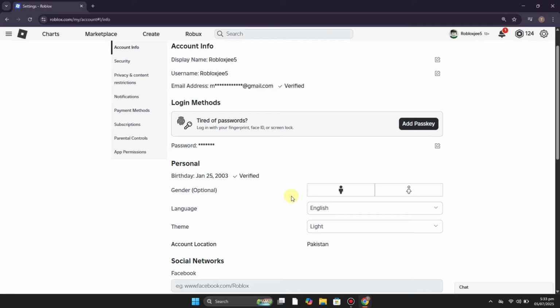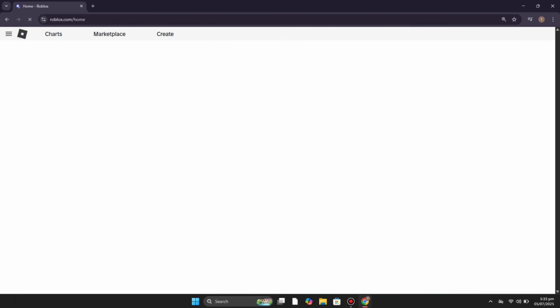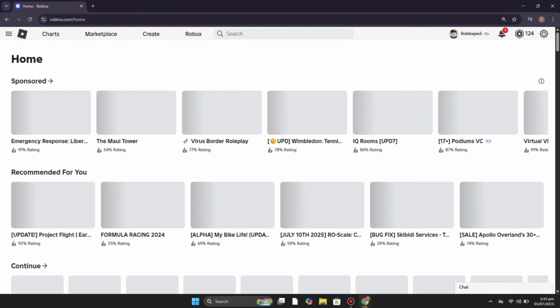So what you can do is give your ID card which is issued by your government to verify, like some images, and after that it will ask you to add your selfie. You just have to do it, then it will take a minute or maybe two and verify your date of birth. Once your age gets verified, you will be able to get any feature and you would not get any such issues that we are discussing in this video. So just verify and your account will be good to go.